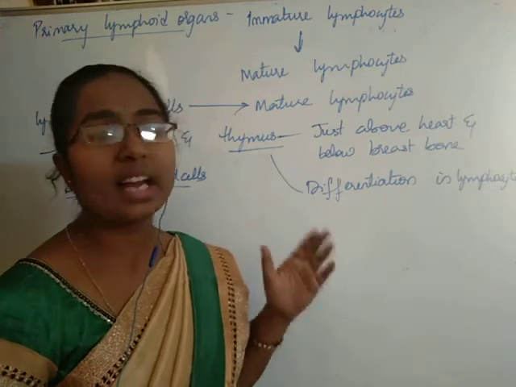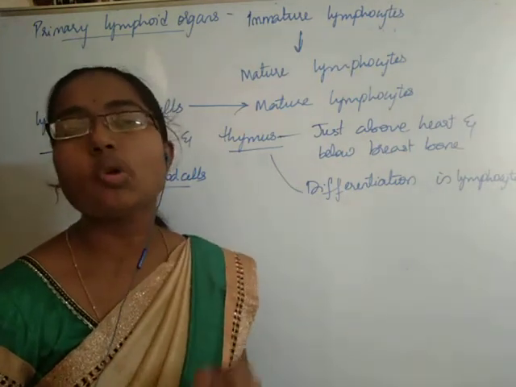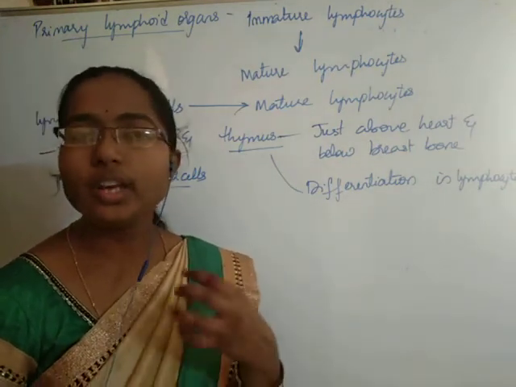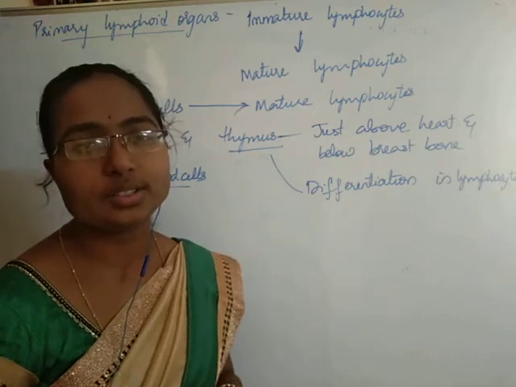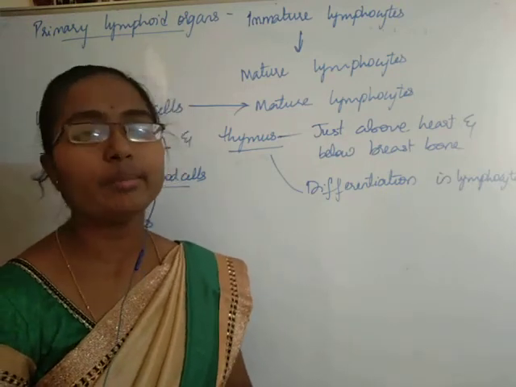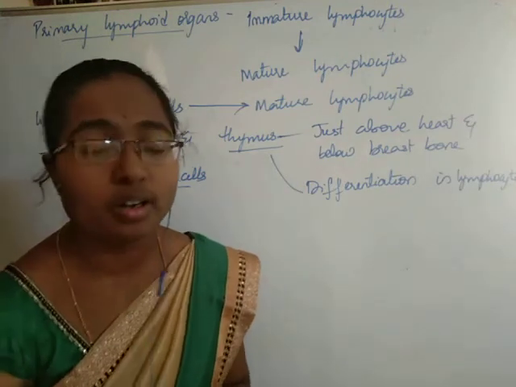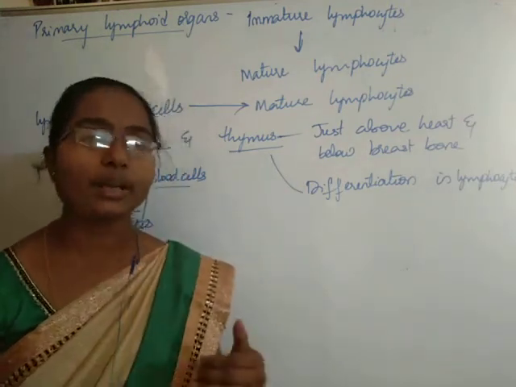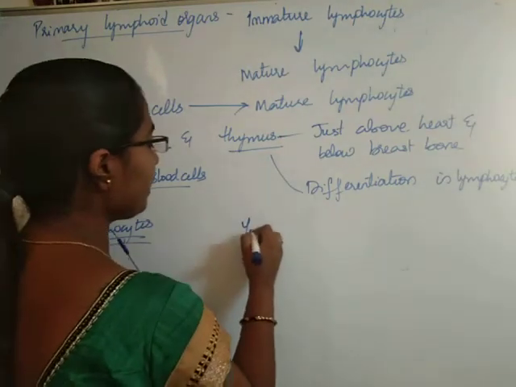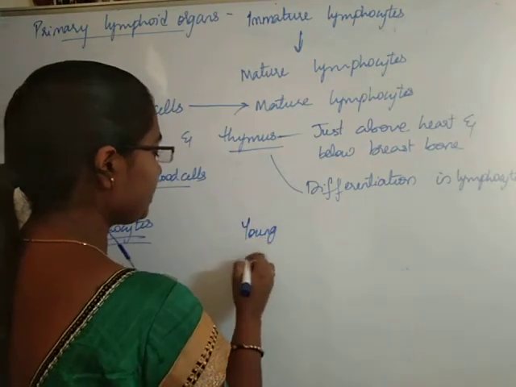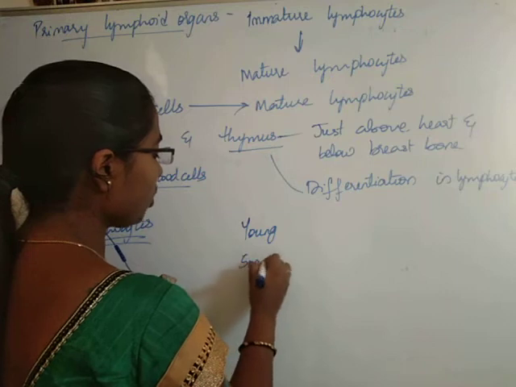Generally, thymus gland, it will be very small at birth, fully grown during the adult stages. Again, with age, after becoming adult, when the age is growing more, then this thymus gland will again become small. So, in the young ages, thymus is small.